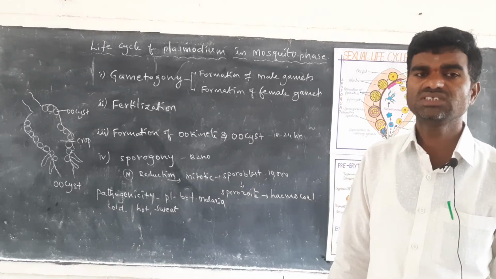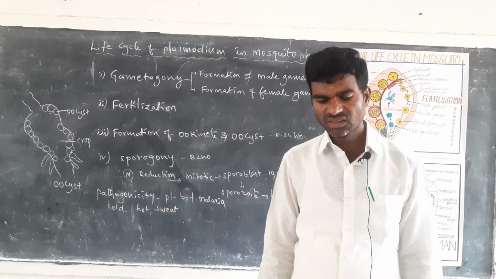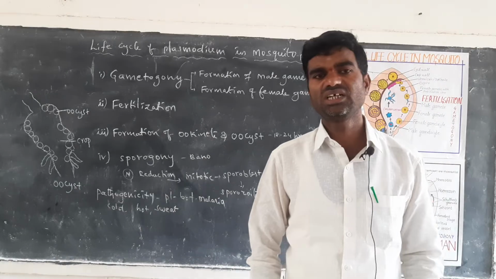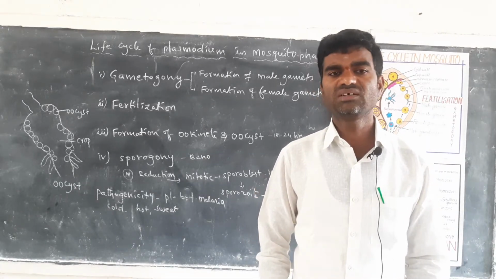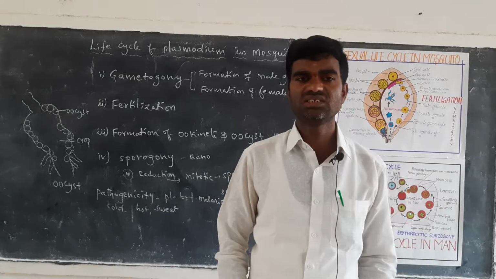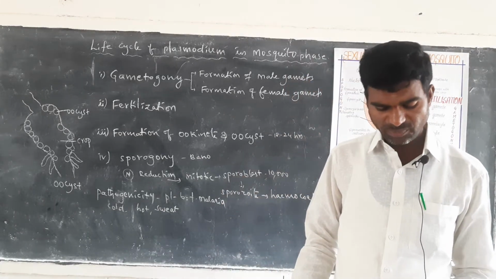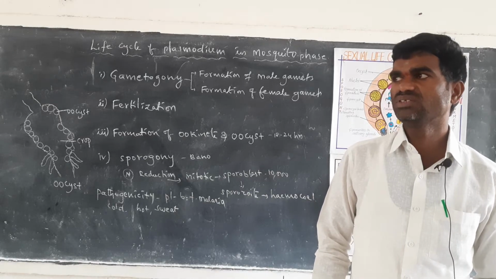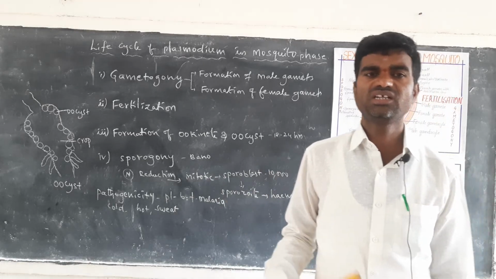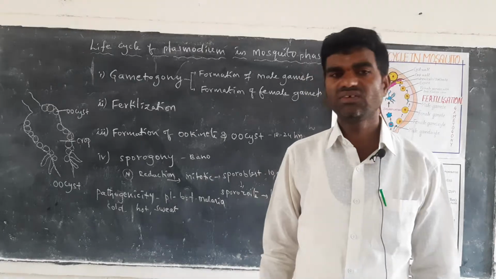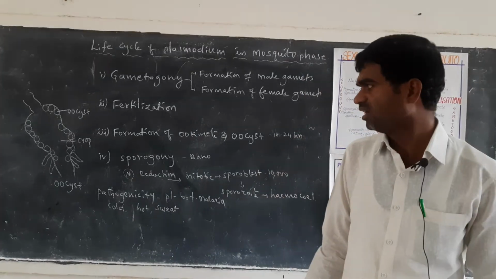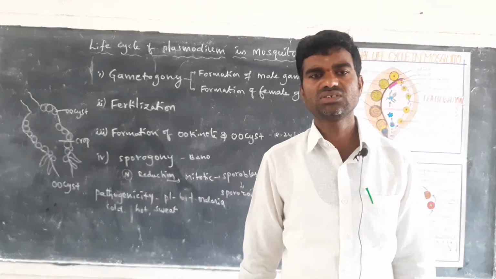This is called pathogenicity. And the next one is prophylaxis. For prophylaxis, you have to spray DDT and BHC. Number 2, you have to spray kerosene oil and pyrethrins wherever stagnant water is present, and use mosquito nets and mosquito coils.